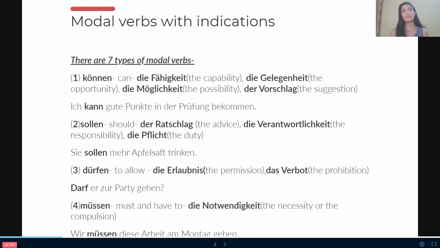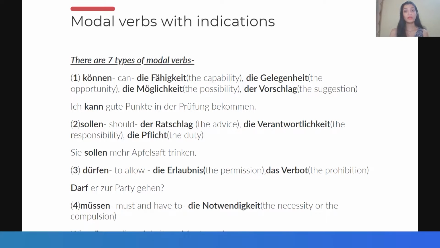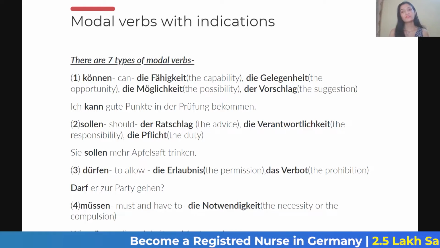For example, my favorite actress is coming, and this is small, and I can take a photograph of hers, I can take her signature and show it to my friends. It's like an opportunity which I shouldn't miss. So the Gelegenheit, the opportunity, the Möglichkeit, the possibility. Like, there are chances that it can rain, or that the exams might be postponed, or the exams can be postponed this year or this week due to COVID concerns or any other reasons. So the Möglichkeit, the possibility, der Vorschlag, the suggestion.